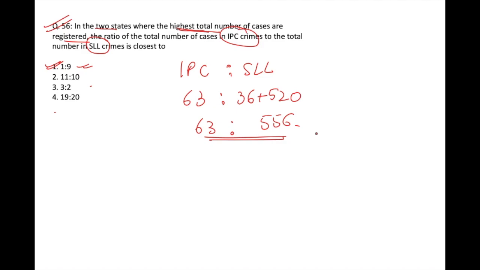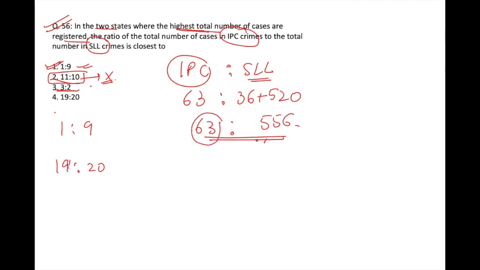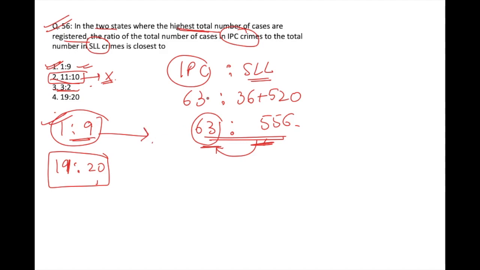If you have to see how to approximate this answer, see from the options, the first one, which is 11:10, the second option is clearly eliminated because it states that IPC is more than SLL, which is not true. In the similar way, the third one is also eliminated. So we are left with either 1:9 or 19:20. Now I know that the value of 63 is very less than 556. So their ratio can obviously not be equal to 19:20, which is almost 1:1. Hence my answer will be 1:9, because this is the only option which suits our answer.